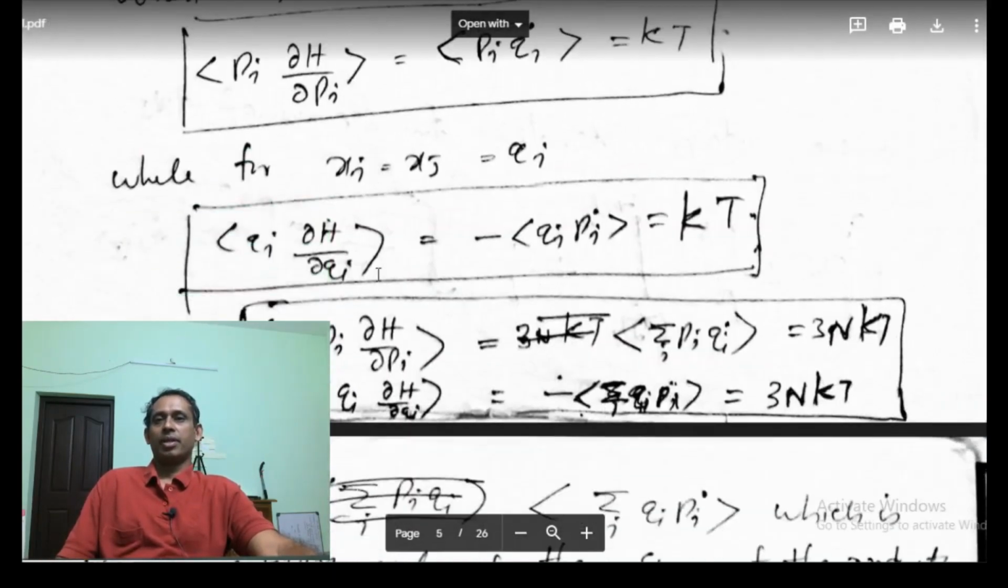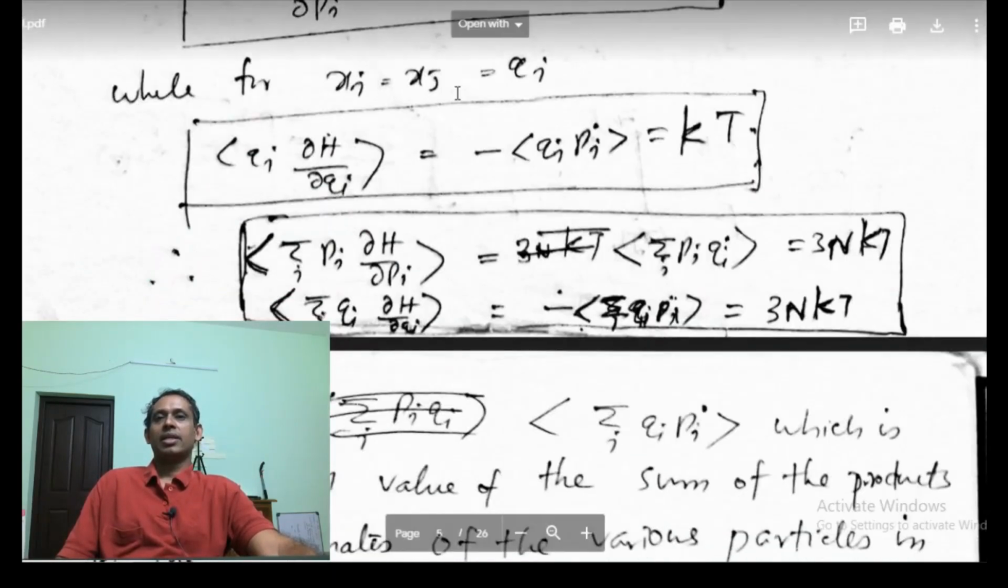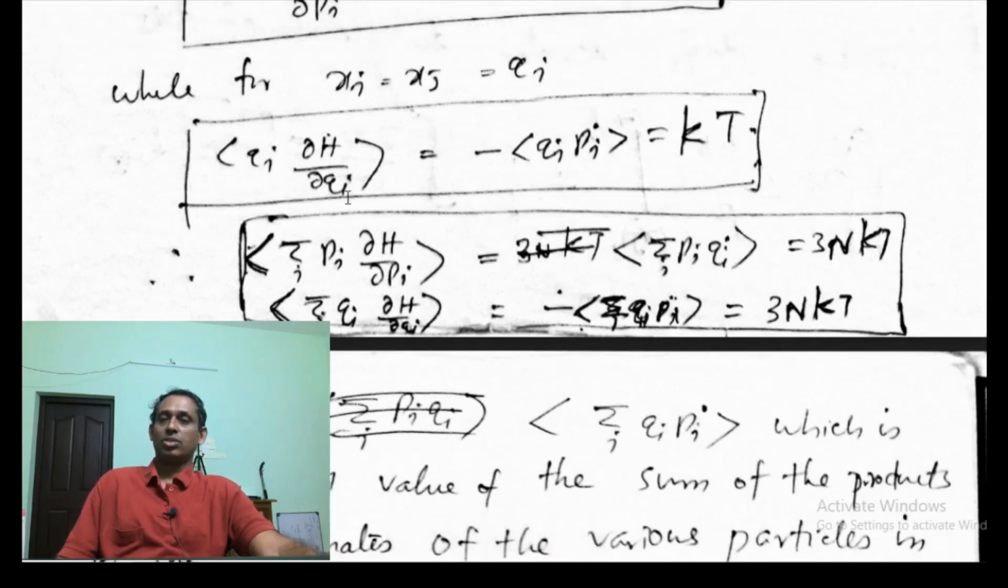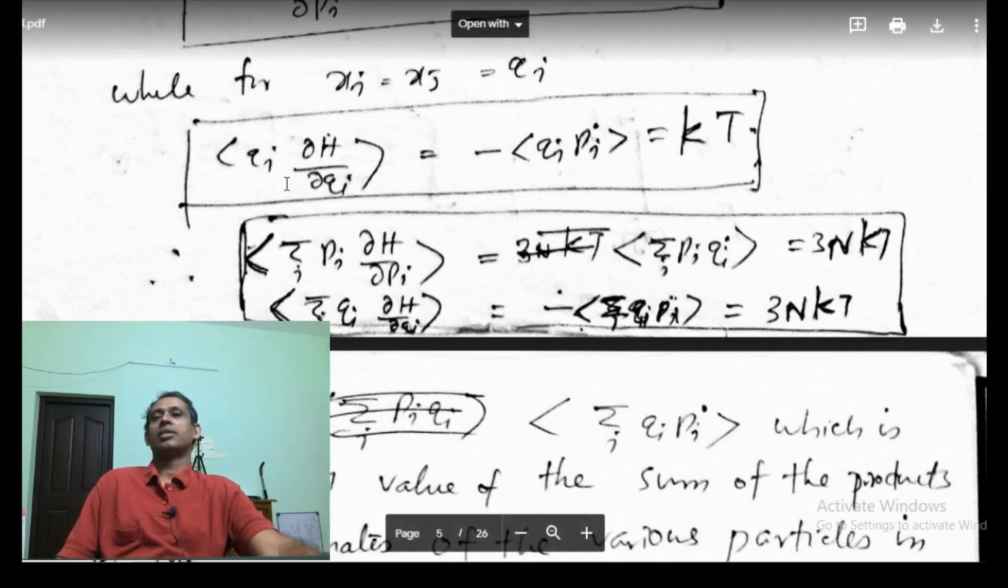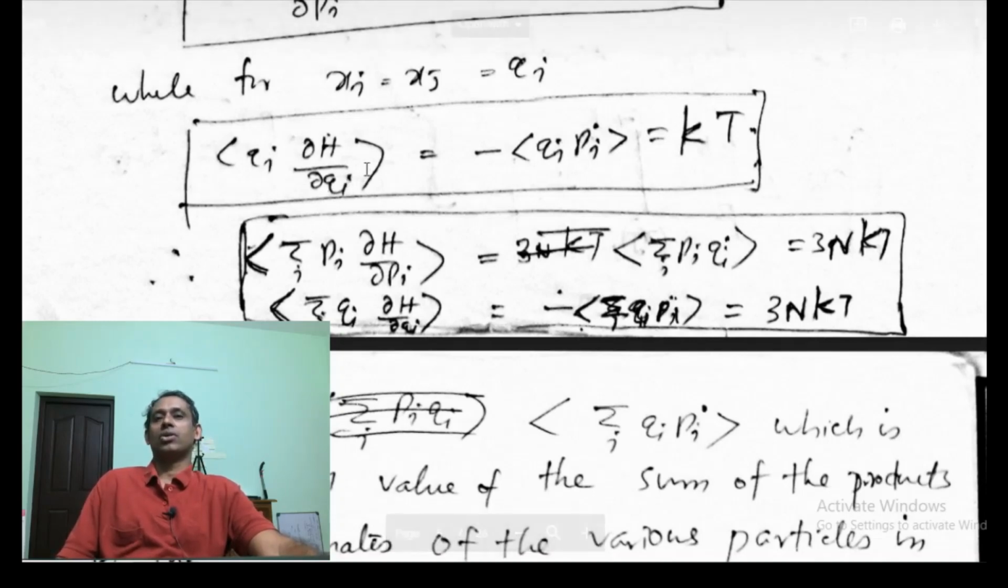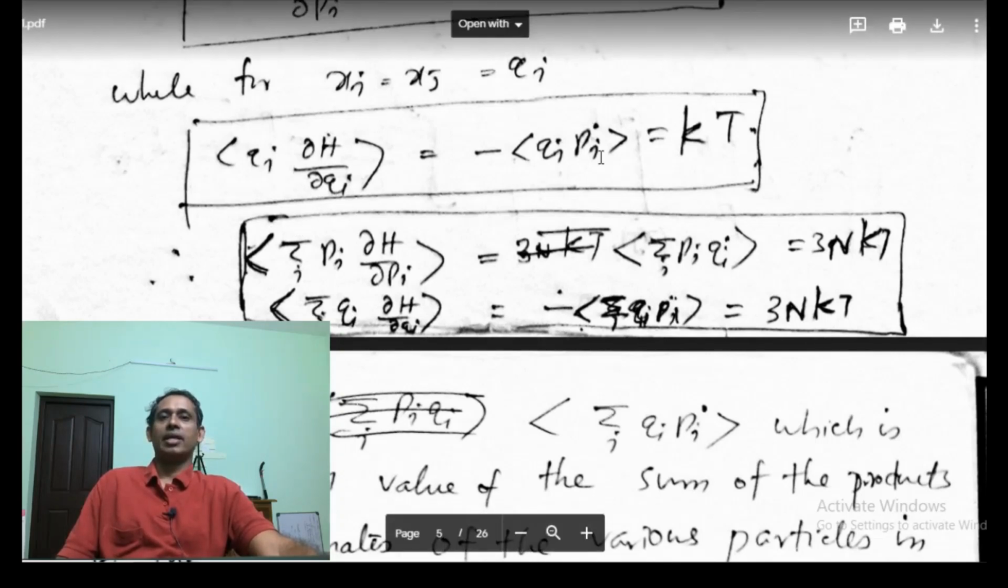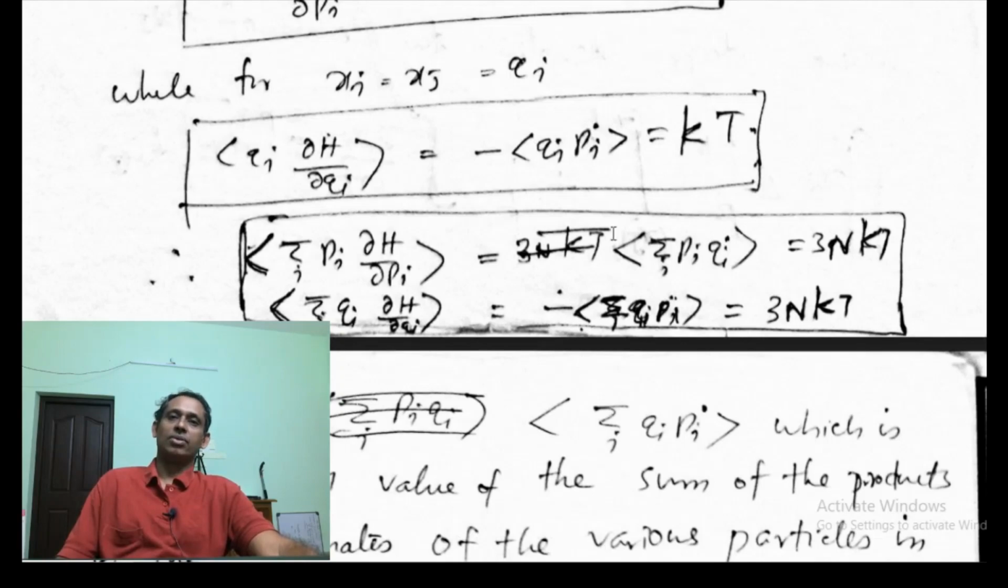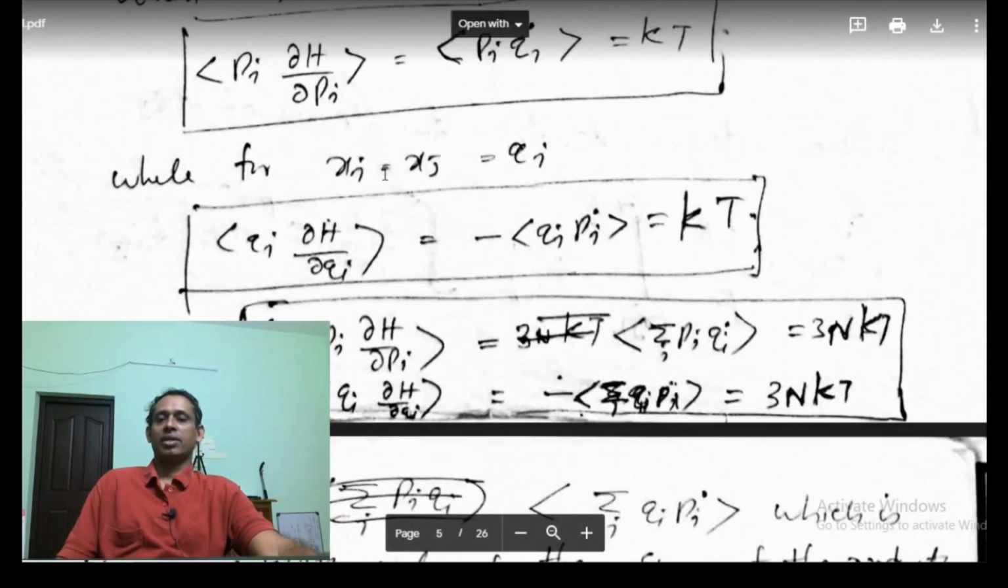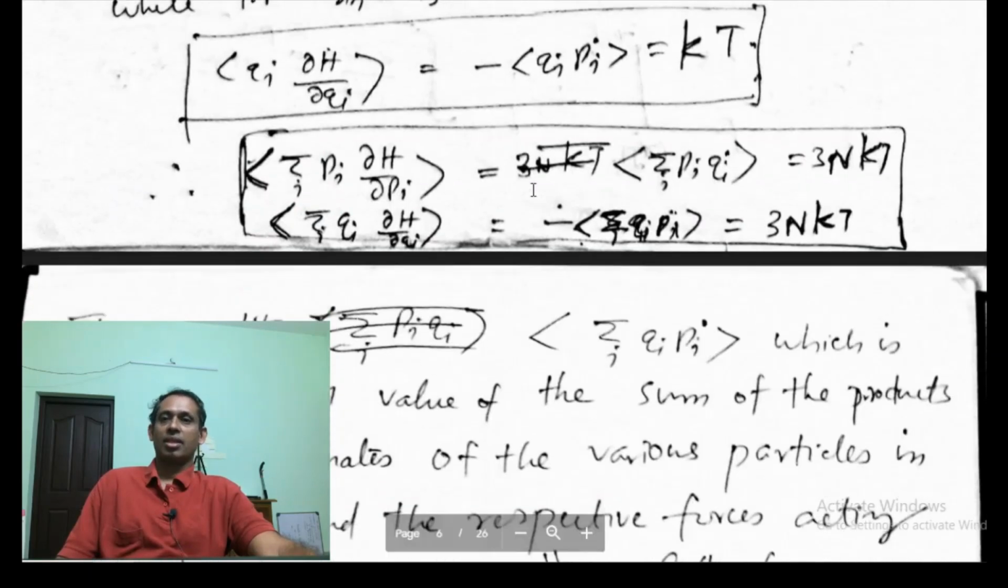Now for xi and xj both equal to qi, we will have qi ∂H/∂qi. This thing is minus pi dot. So if I write that here, I will get that it is equal to kT, because we are using the same variables xi and xj.